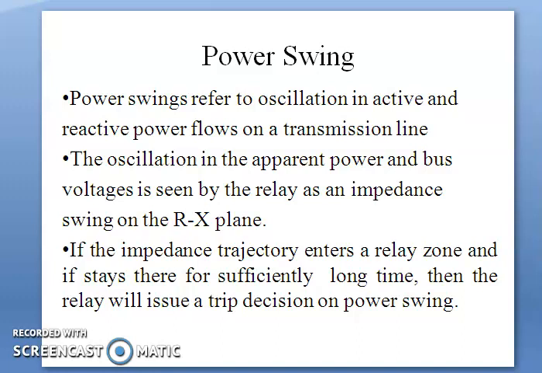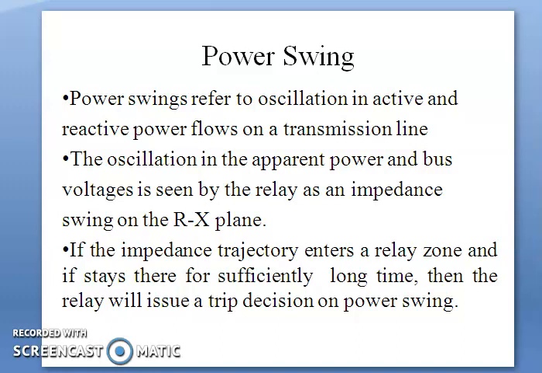Power swing refers to the oscillations in active and reactive power flow in the transmission line. And when these oscillations in the apparent power and bus voltage are seen by the relay, they appear as an impedance swing on an RX diagram that we have already seen in the previous semester. And if this change in impedance enters the relay zone, we have seen in the previous semester that there are three types of relay: impedance relay, reactance relay, and mho relay, and their RX characteristic.